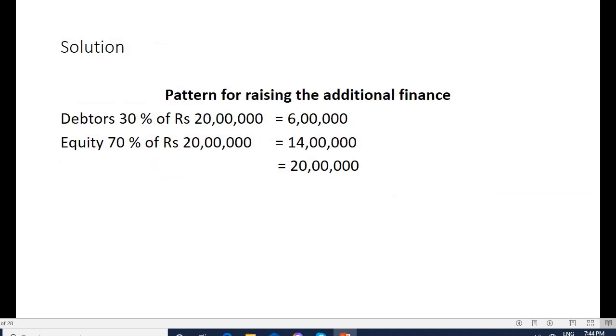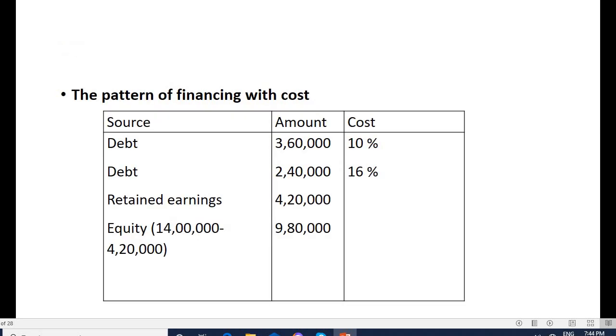So for the first question, the solution is the pattern for raising the additional finance. The requirement is 20 lakhs. How are we going to raise it? That is 30% debt, that is 30% of 20 lakhs is 6 lakh, and 70% of 20 lakh is 14 lakh. Second question, the pattern of financing with cost.